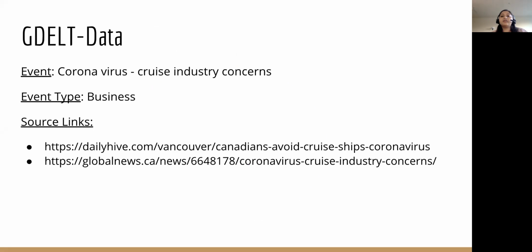So this is a sample to explain what GDELT data looks like. This is from March 3rd, 2020, when the COVID outbreak had just started. The first link is about the health officials warning people to cancel vacations. Second link has information about cruise industry being unhappy with the warnings. Both the links are related to the same event and have the mention of this particular event, which is the warnings by health officials to cancel vacations. This is how we can get all news links related to a certain event from GDELT.